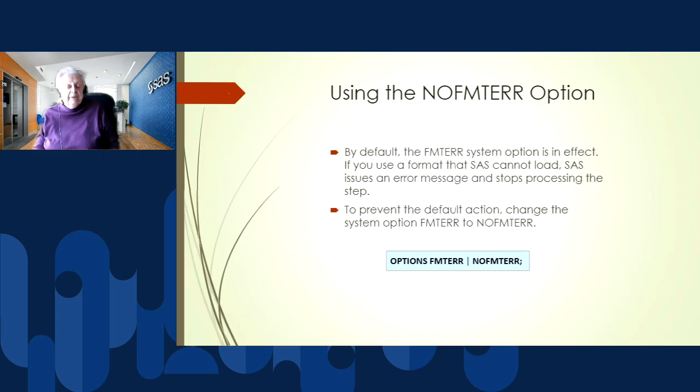Another thing that I might want to use is the no format error option, NOFMTERR. Sometimes you run into a situation where a format is on a server somewhere that you don't have access to, and without specifying the no format error option, SAS won't run your program when you use one of those formats. If that's what you want, then this is a toggle, format error or no format error.